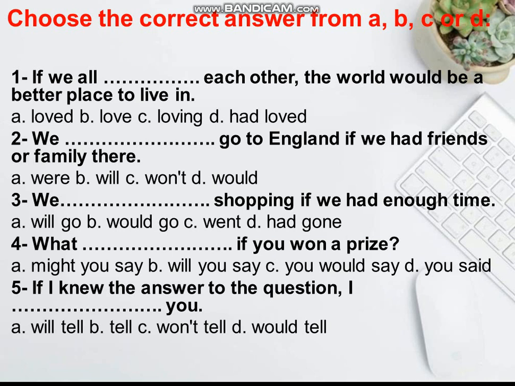We would go to England if we had friends or family there. We know that we use would in the second conditional, so we're going to use would: we would go to England if we had friends or family there. We would go shopping if we had enough time. Exactly. We would go if you won a prize.